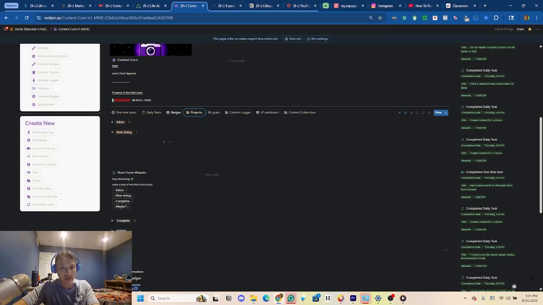Projects are basically in-between goals that you can set, right? So these are little milestones similar to the badges that you can also create to push yourself. Overall, they're basically just badges with a deadline. For example, I have this current project called Short Form Wizards. It's basically where I want to make 100 short form posts in the month of August and in the month of September.